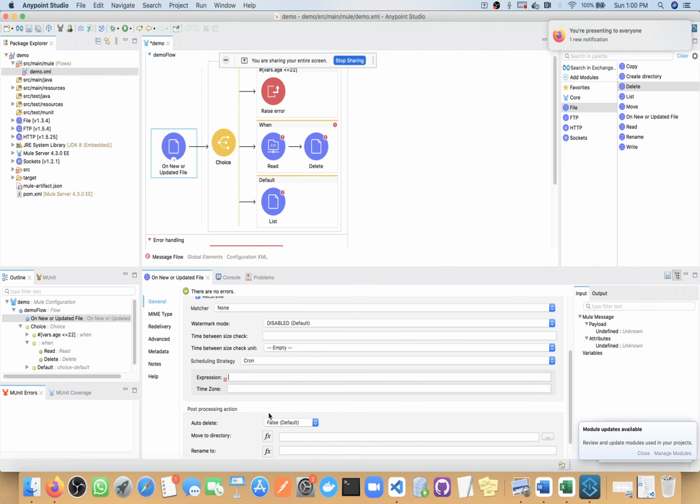Okay, so in this way, you can explain how we can define frequency and how we can define cron expression.